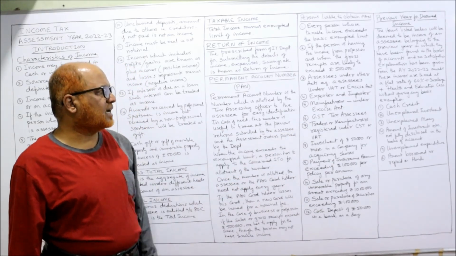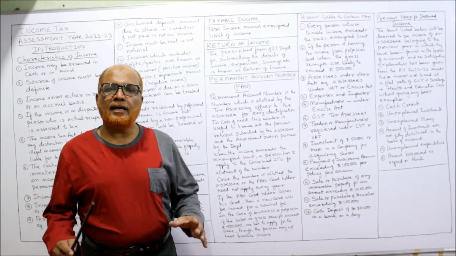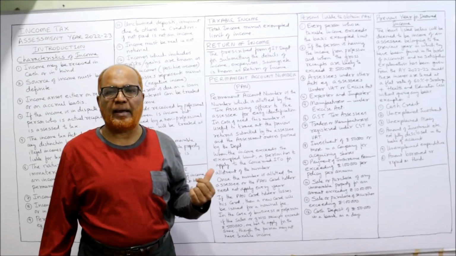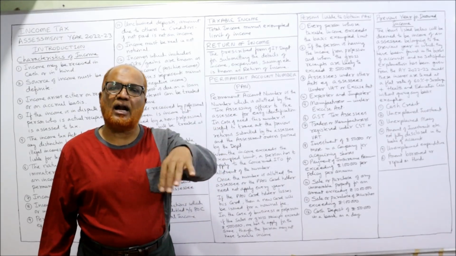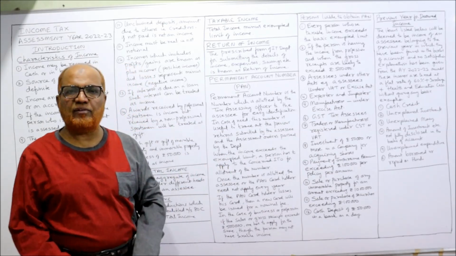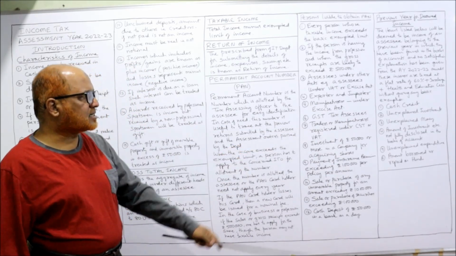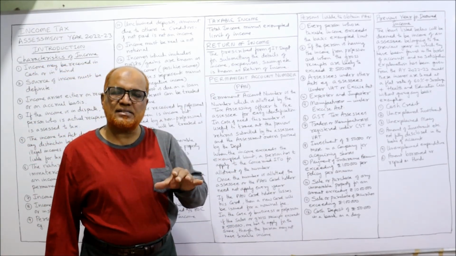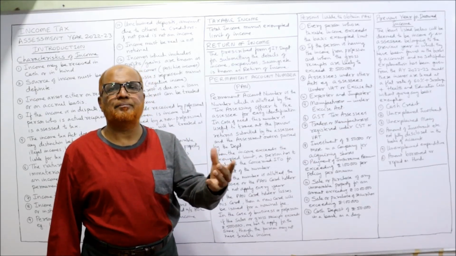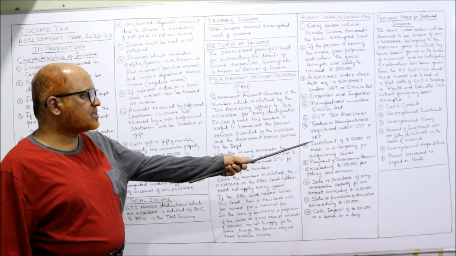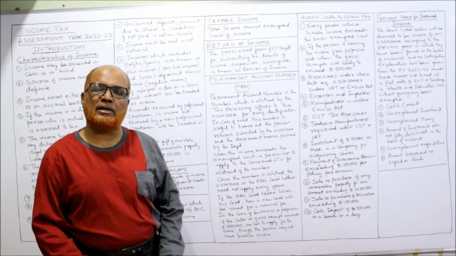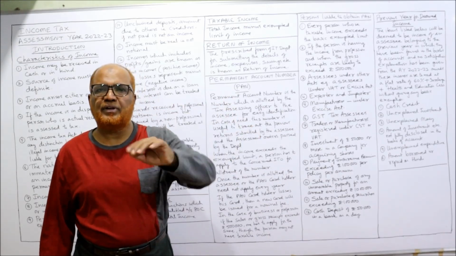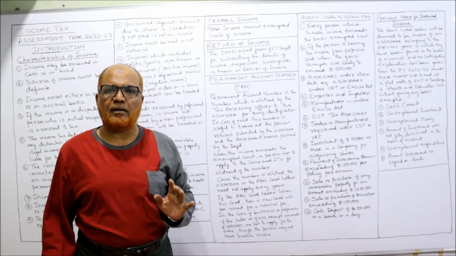Next one is GST tax assessee. Any assessee under GST has to apply for PAN. If a person is registered under GST, then they also have to apply for PAN. Traders or manufacturers registered under CST, Central Sales Tax, or VAT have to apply for PAN. Investment of 50,000 or more in a company for acquiring shares: if a person is purchasing the shares of a company for more than 50,000, he must have a PAN card.